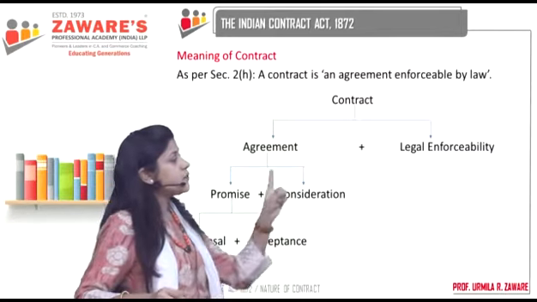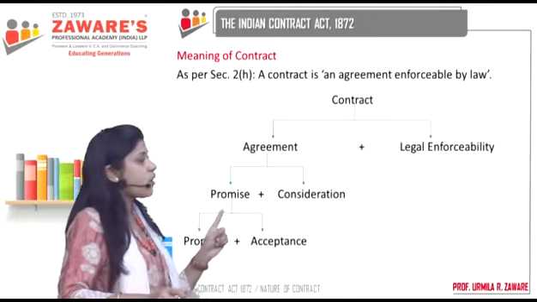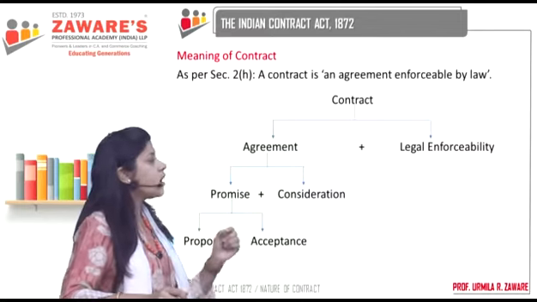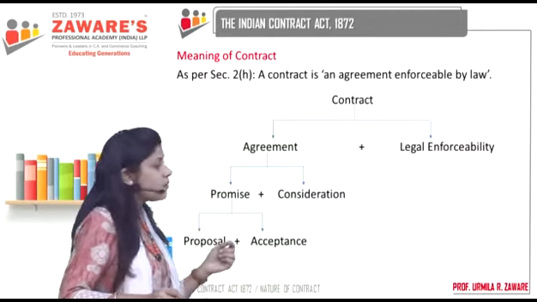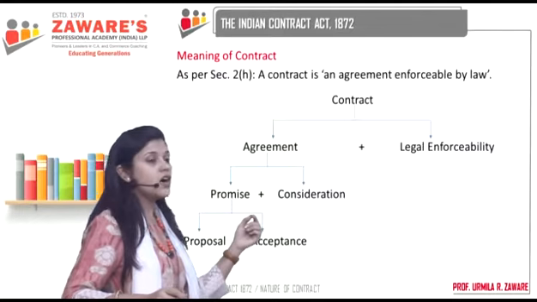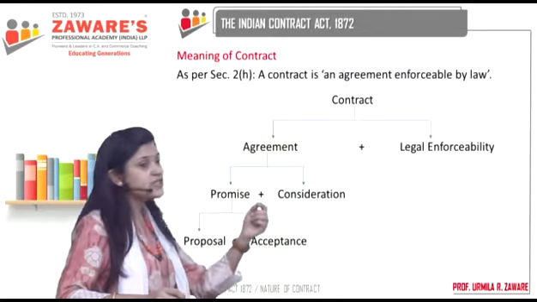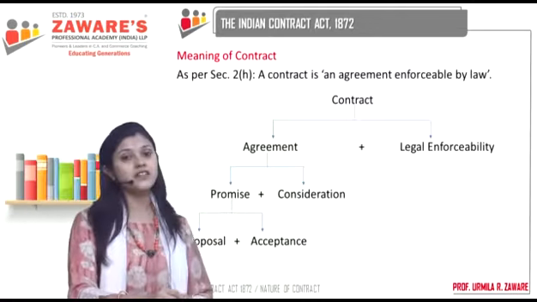So agreement plus legal enforceability is a contract. But what is an agreement? Agreement means a promise plus consideration. What is a promise? Promise means a proposal plus acceptance. What is consideration? Consideration means something in return.